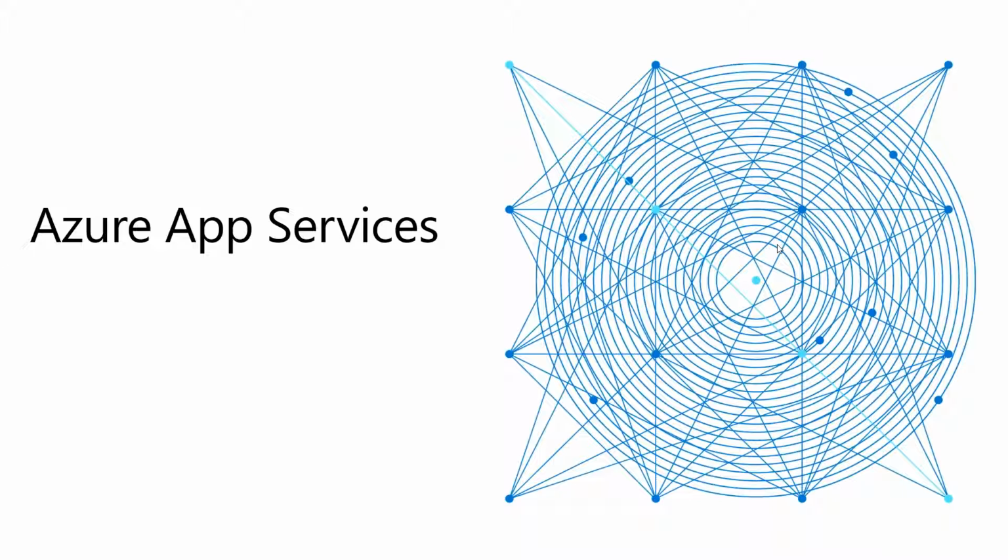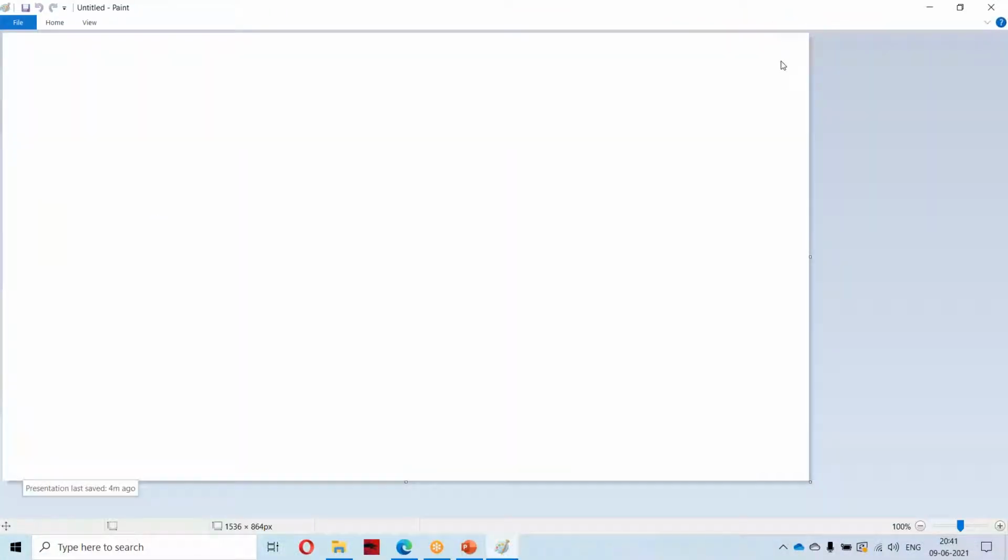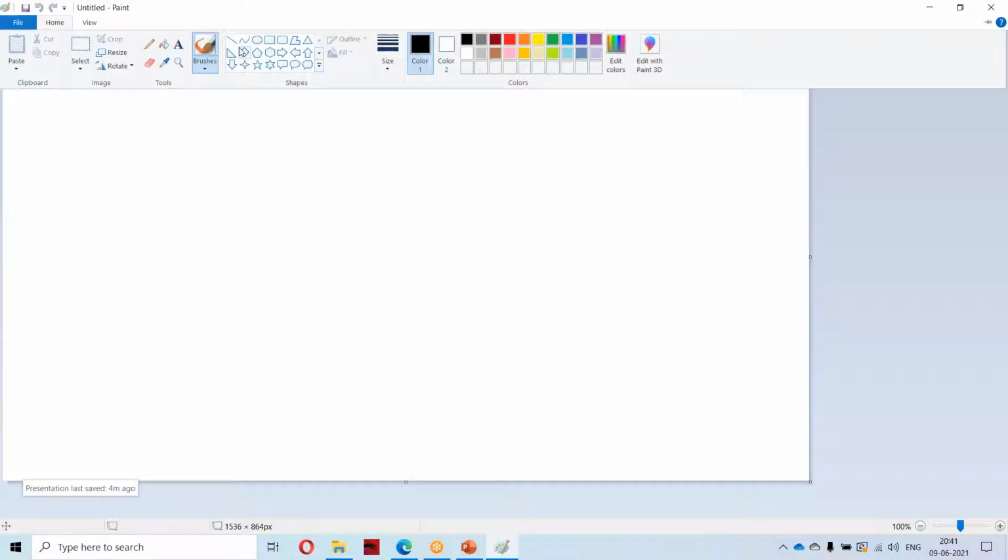Hi everyone. Today we will be discussing Azure App Services. Till now we have discussed infrastructure as a service. Infrastructure as a service means you will be having something like this, no?